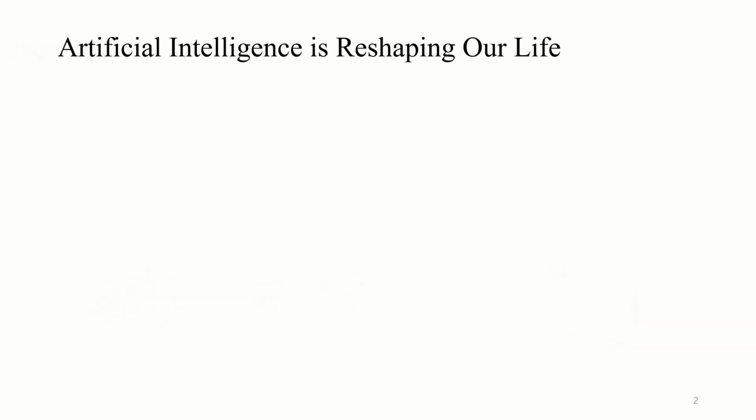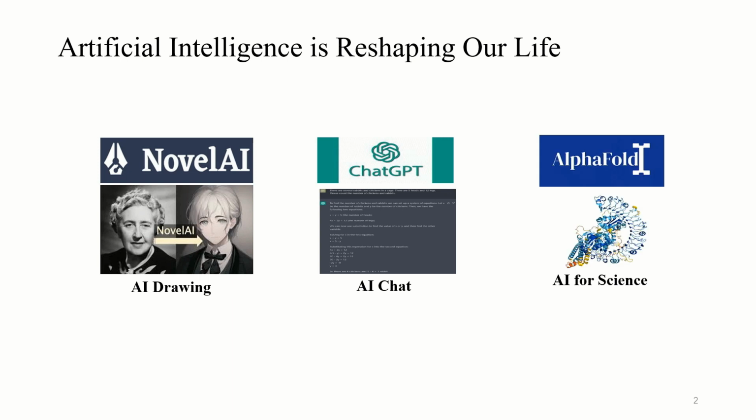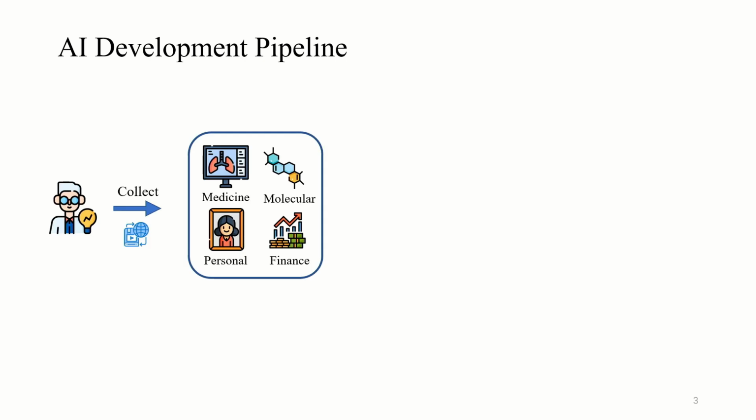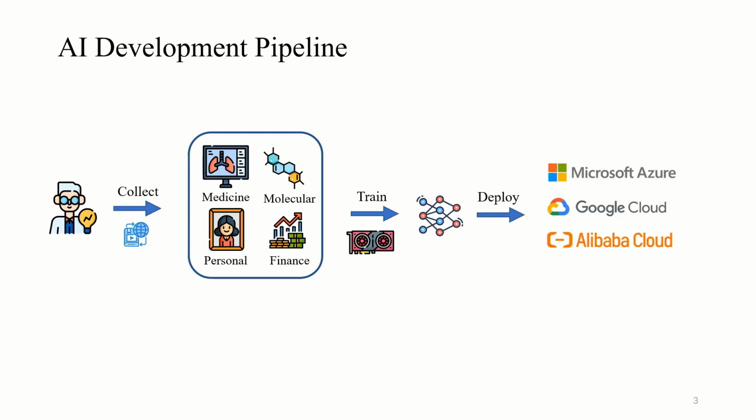Recently, we have witnessed great improvements in artificial intelligence. The AI model has become a powerful tool for drawing, basic chat, and science problem solving. In principle, training a good AI model follows a development pipeline. Firstly, AI experts collect raw training data by web crawling or physical experiments. Then, the data are fed to the cluster for model training using multiple accelerators. Finally, after various model tests, the model is deployed on the cloud to provide the AI service through an API interface.